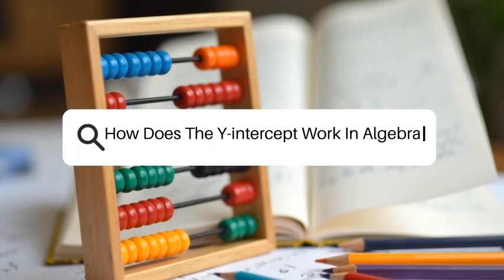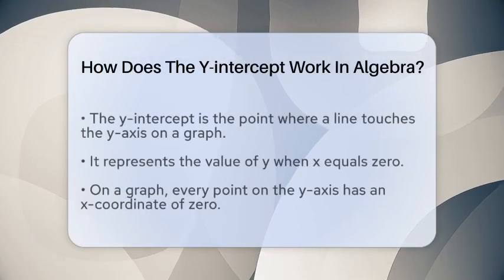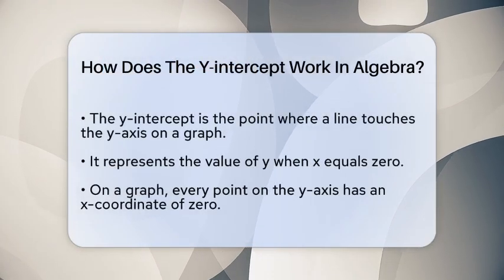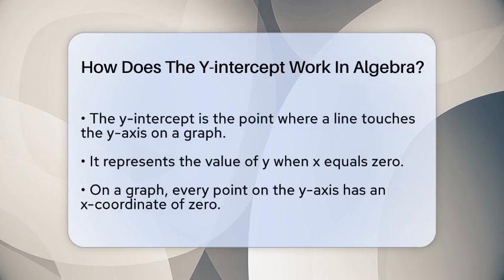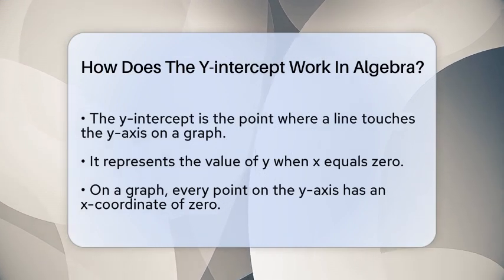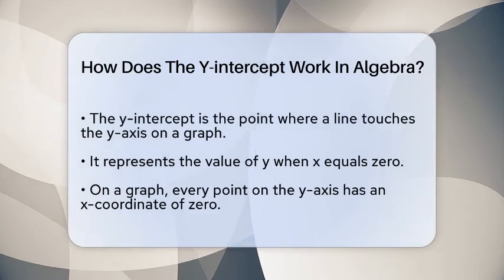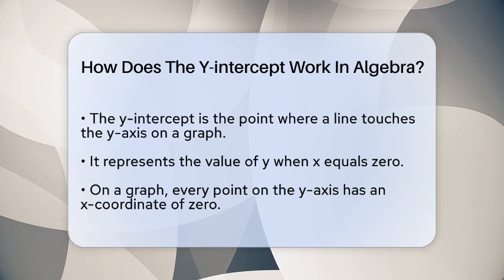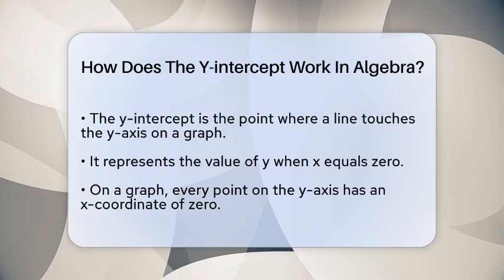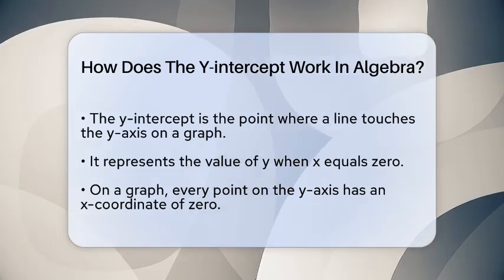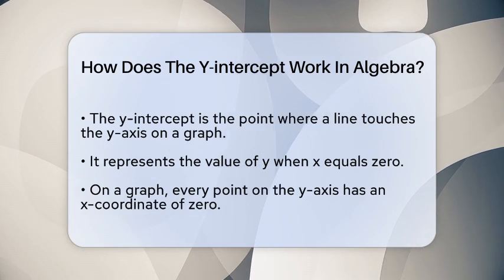How does the y-intercept work in algebra? Imagine you are drawing a line on a graph and want to know exactly where it touches the vertical line called the y-axis. That point is what we call the y-intercept. It's like the starting point of the line on the vertical side of the graph. In algebra, the y-intercept shows us the value of y when x equals 0.